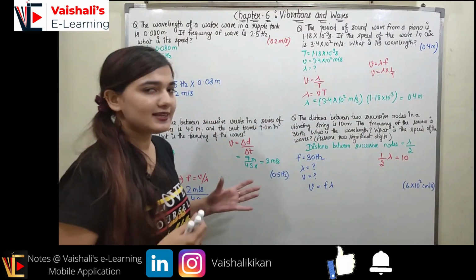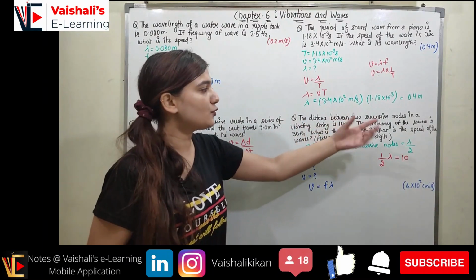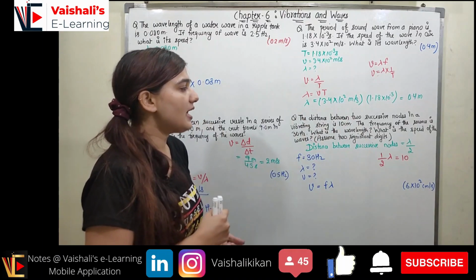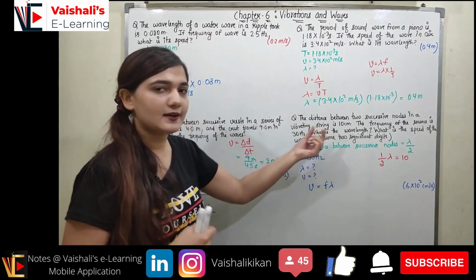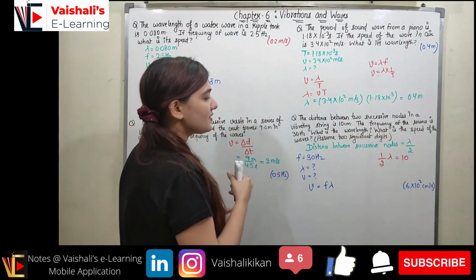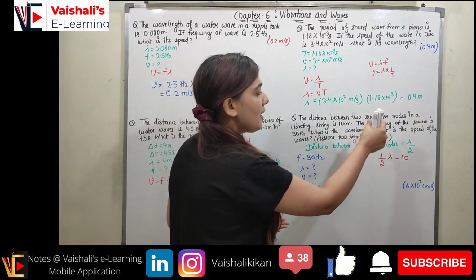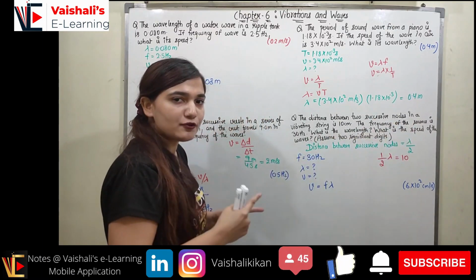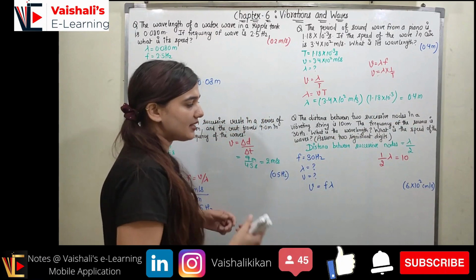Now coming to the next and the last problem, the distance between two successive nodes in a vibrating string is 10 centimeter, right? So distance between two nodes is given. The frequency of the source is 30 hertz. What is the wavelength? What is the speed of the wave? So we have to find out two things over here, wavelength and speed.